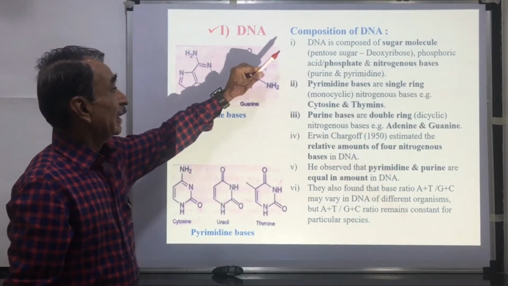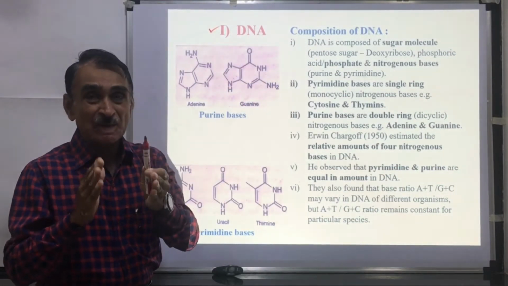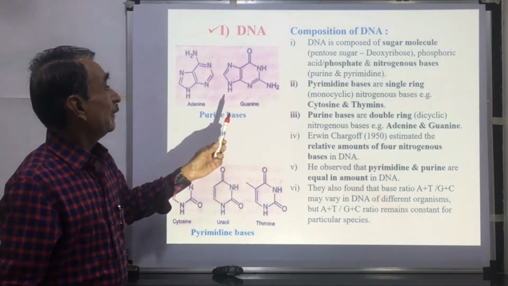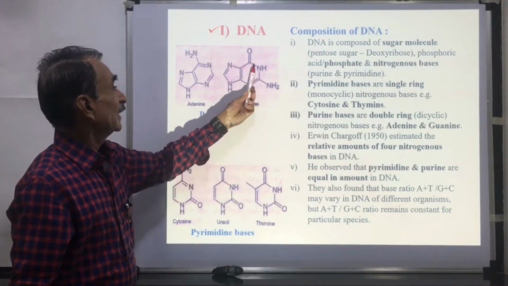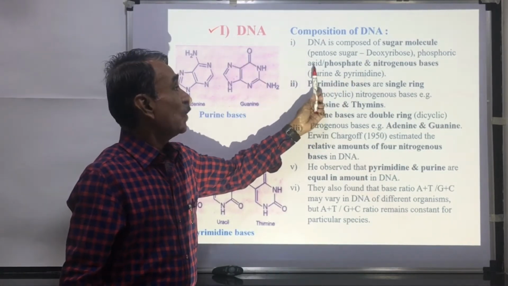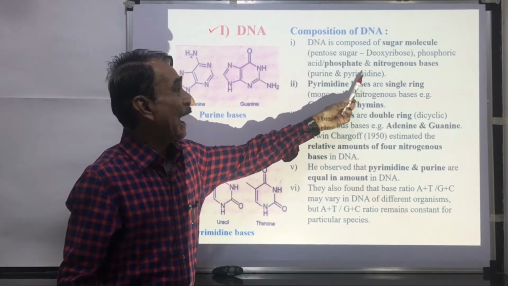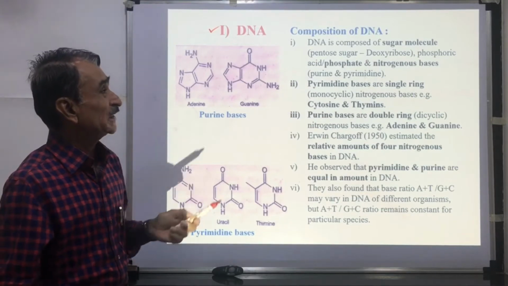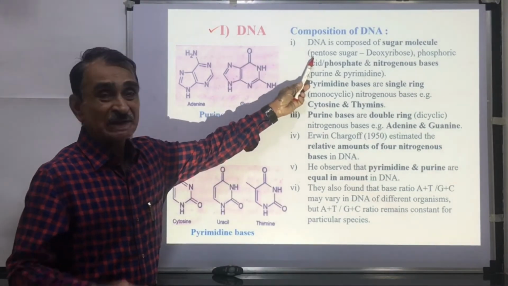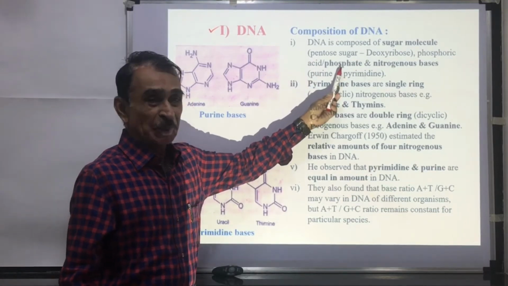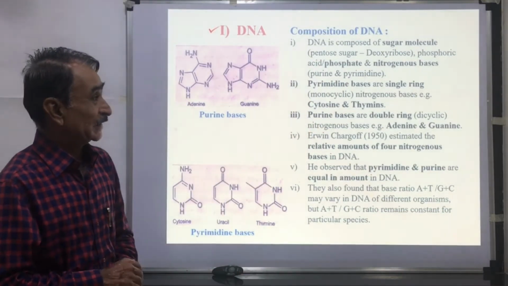As per the chemical composition, DNA is composed of sugar molecules, a 5 carbon pentose sugar or deoxyribose sugar, phosphoric acid or the phosphate, and nitrogenous bases. These are the three important components of DNA.